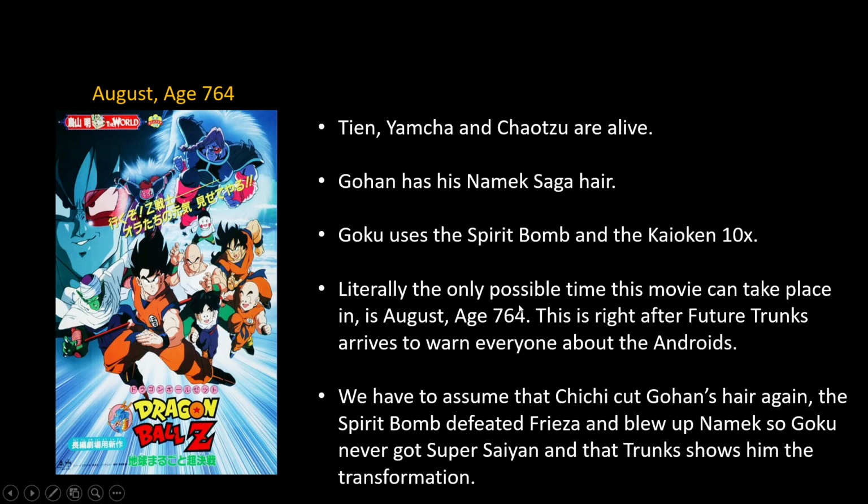So we know that literally the only possible time this movie can take place in is August, age 764, right after Future Trunks arrives to warn everyone about the androids. So we have to assume that Chi-Chi cut Gohan's hair again, Yamcha's hair grew out, and the Spirit Bomb defeated Frieza and blew up Namek. So Goku never got the Super Saiyan transformation, and that Trunks shows him the transformation. That is crazy.